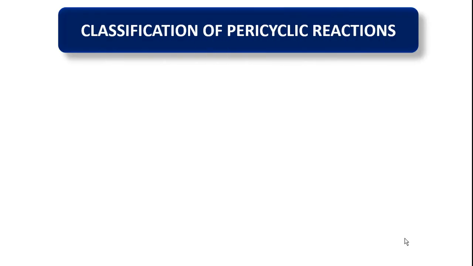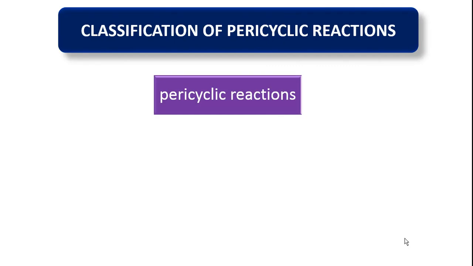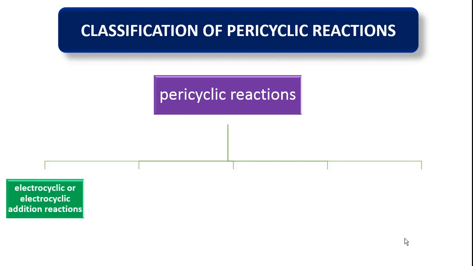Today's topic is the stereochemical aspects and Woodward-Hoffmann rules of electrocyclizations. So before that, the classification of pericyclic reactions. The pericyclic reactions are classified into 5 types. The first reaction is electrocyclization reaction.